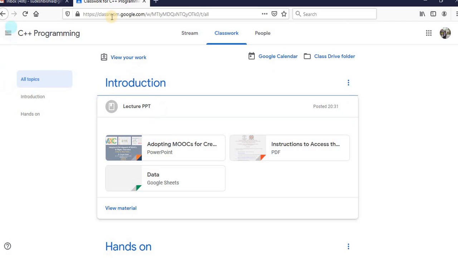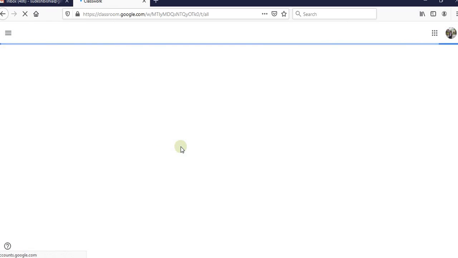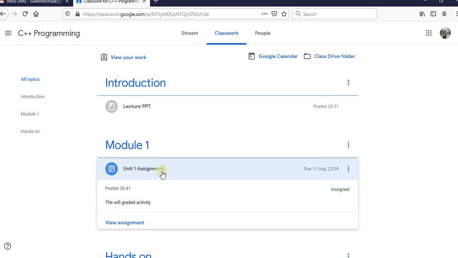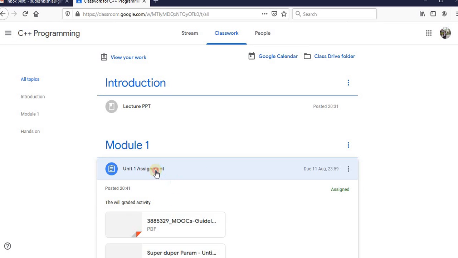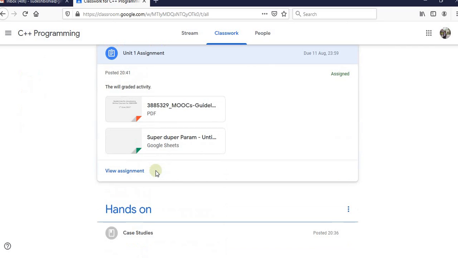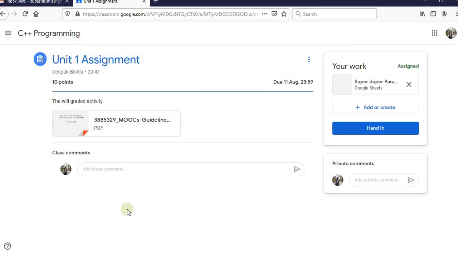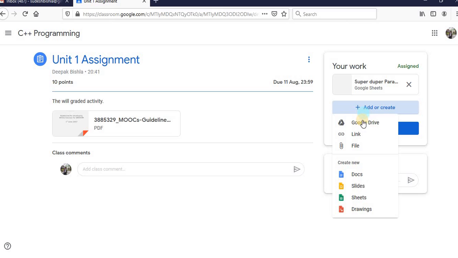So let's refresh it. That assignment has appeared. So let's say this one assignment is here, that one will expand. Now we are at student view, so I can view the assignment as a student. As a student I can upload here, you can see add or create, so I can upload anything, same like the feature via my Google Drive link, file or doc or sheet, anything, right?